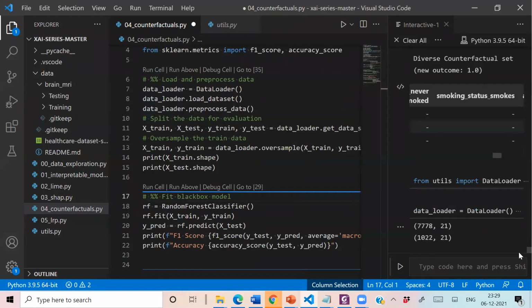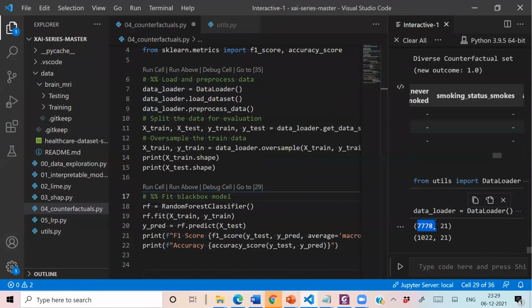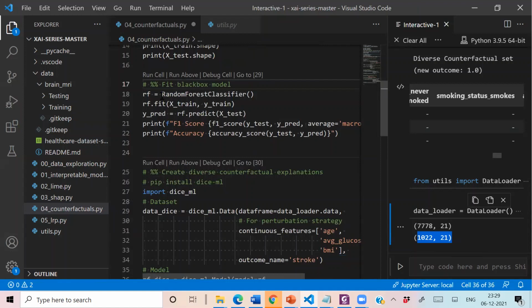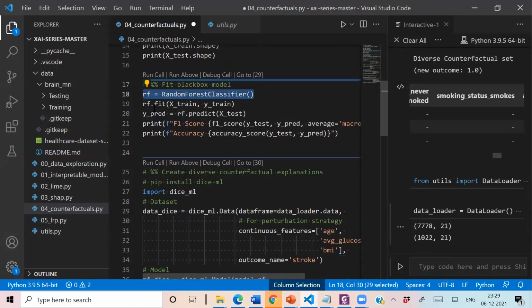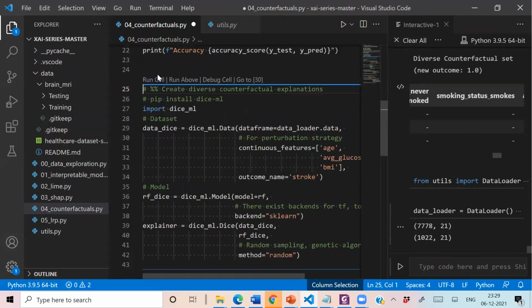So you can see this is our dataset. These are the records in our training and these are the records in our testing. Then we are building the random forest by creating its object. We are fitting the random forest. We are making predictions on the random forest, and then we are simply displaying its accuracy and F1 score.